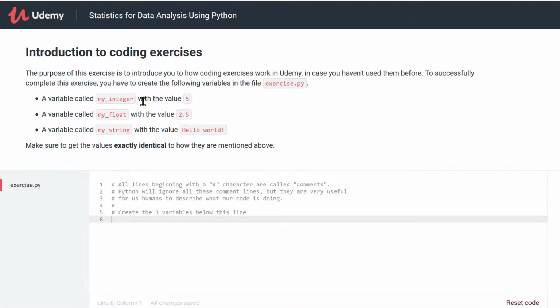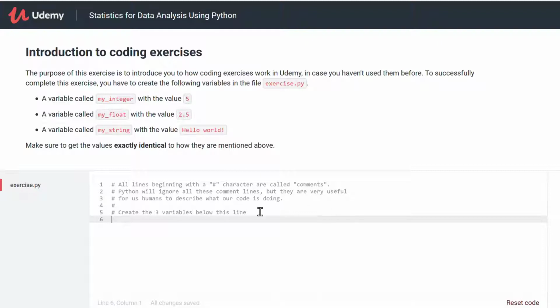So let's quickly look at this. The purpose of this exercise is to introduce to you how the coding exercises work in Udemy, in case you have not used them before. To successfully complete this exercise, you have to create the following variables in the file exercise.py, and you need to create these 3 variables. The first variable is my_integer with the value of 5, the second variable is my_float with the value of 2.5, and the third variable is my_string with the value of hello world. Make sure that you get the values exactly identical to how they are mentioned above.